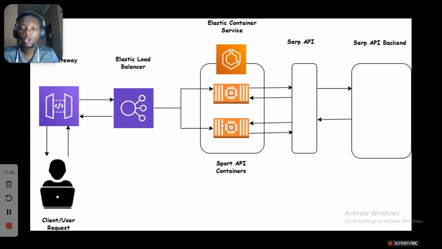Our API gateway also handles requests from the users, including throttling, security, and regulating the number of times a user makes a request at a time, thereby preventing DoS attacks and other things. So this is the walkthrough of the project. Let's go right into the code and the project, and let's get our hands dirty.